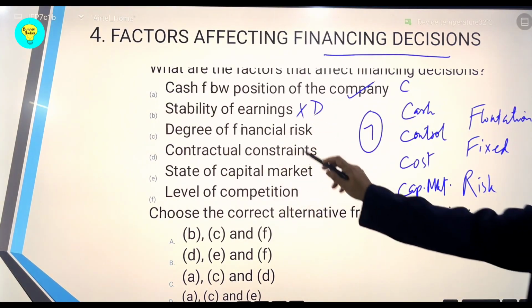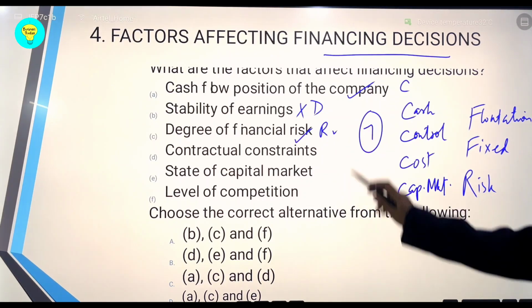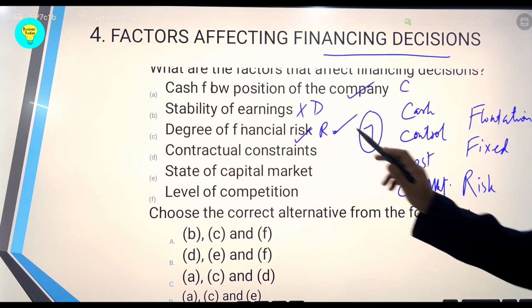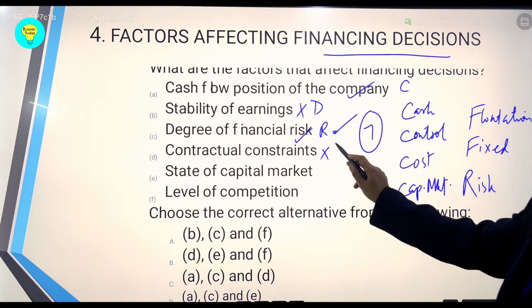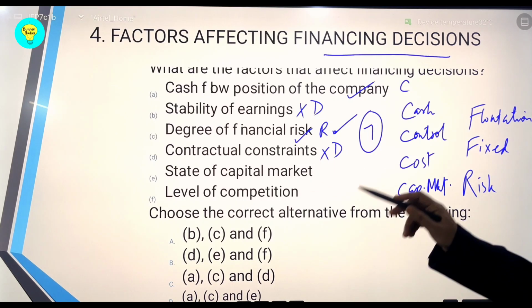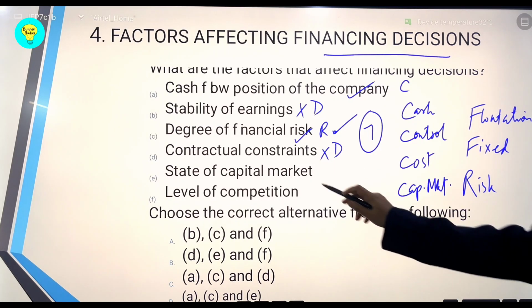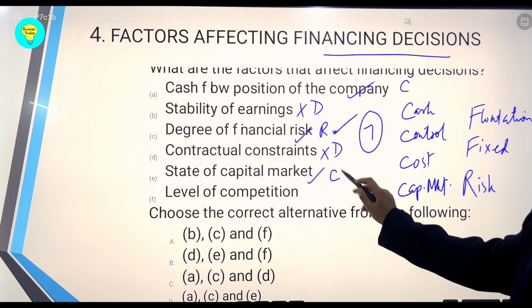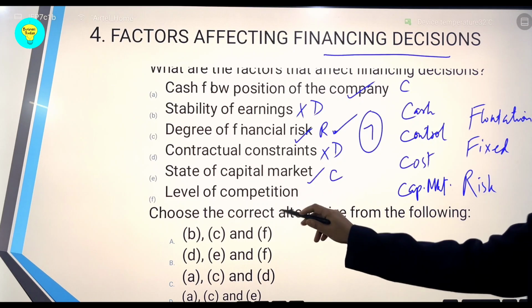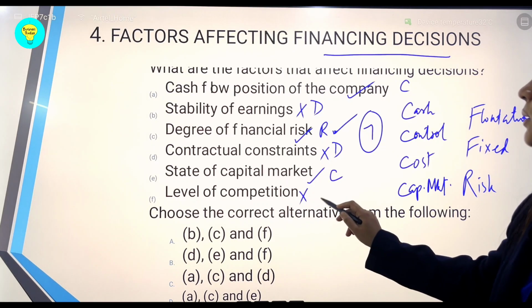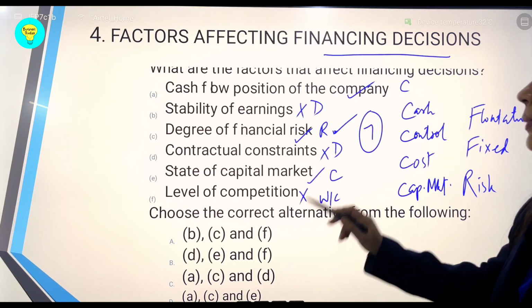Degree of financial risk, yes, R factor is there in financing decisions. Then contractual constraints again is not a factor, it is a factor of dividend decision. State of capital market, as we can say, yes, this comes under C of the financing decision. And level of competition is nowhere here, it is in the working capital requirement decision.